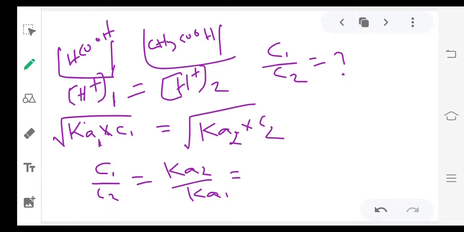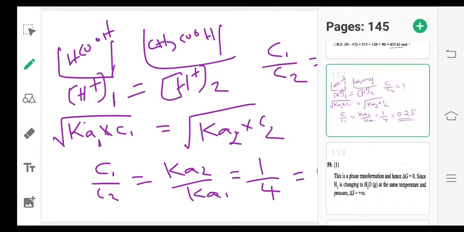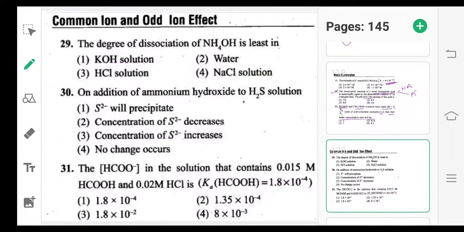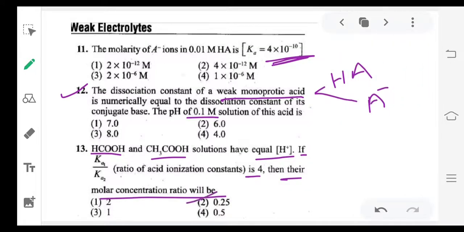Ka1 by Ka2 is given as 4, so Ka2 by Ka1 becomes 1 by 4, which is 0.25. So 0.25 is the answer.